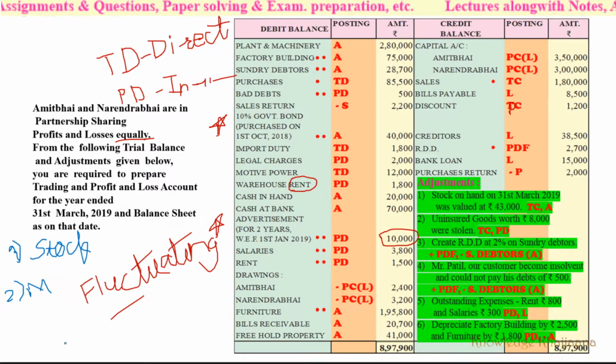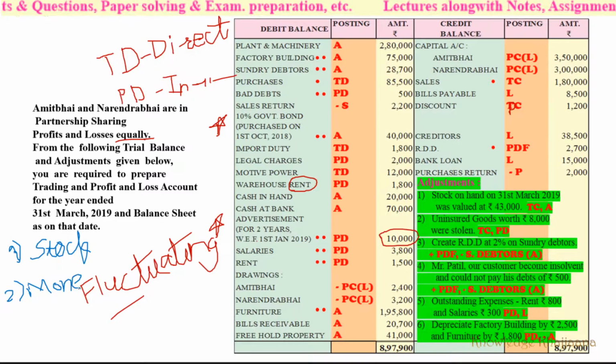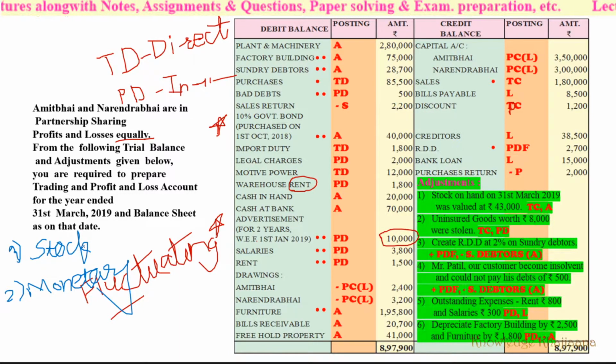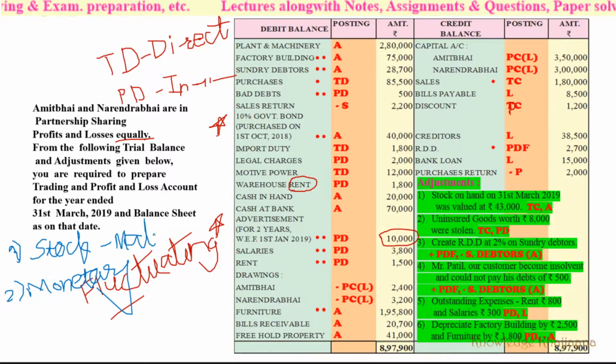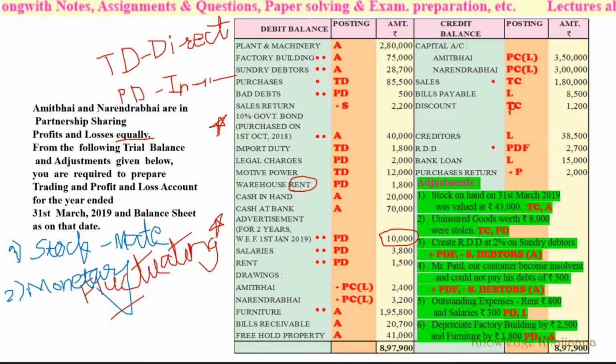What is the rule? Debit all expenses and losses in the profit and loss account. So that monetary loss we record on the profit and loss account debit side, and the materialistic loss, that is loss in stock, we credit to the trading account. So there will be two recordings for this.